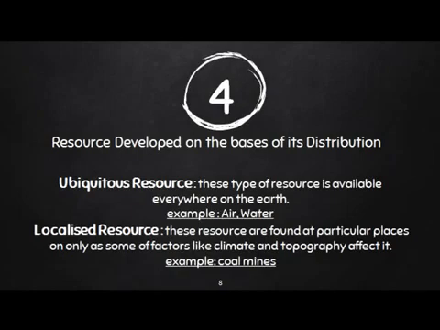The last category of natural resources is on the basis of distribution, that is ubiquitous resources and localized resources. A ubiquitous resource is available everywhere on the earth, for example air, water, land. The second is localized resources. These resources are found at particular places. They are affected by factors like climate and topography. Example, coal mines.